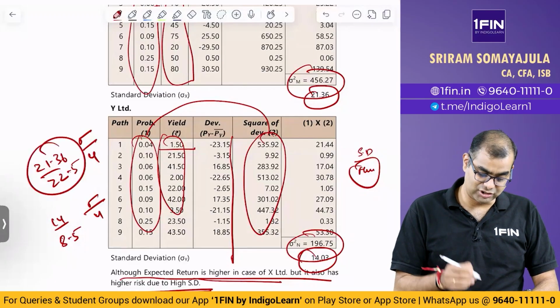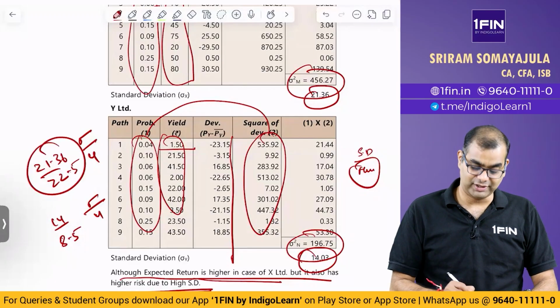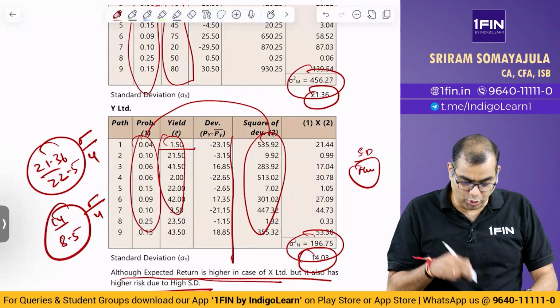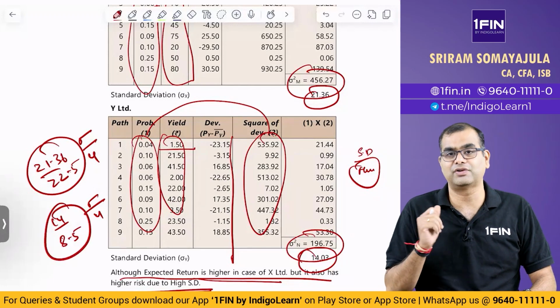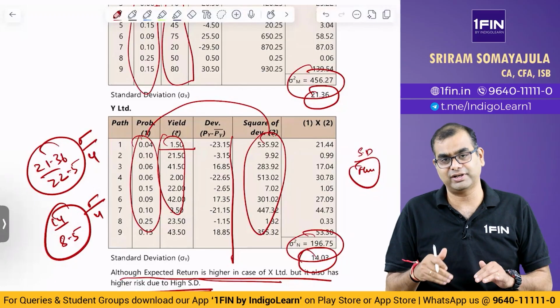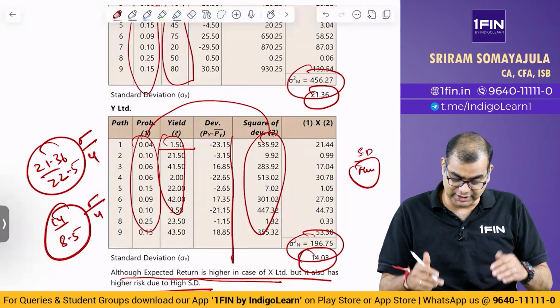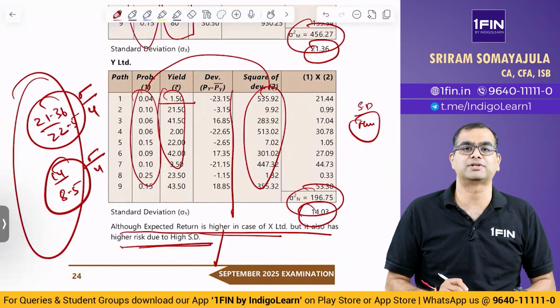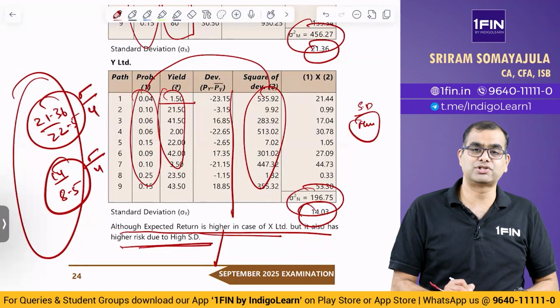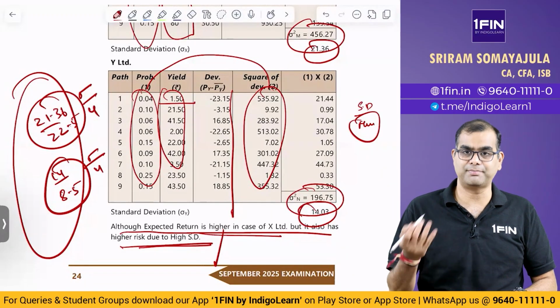If you look at this, actually X has a lower coefficient of variation, whereas Y, even though it is giving a lower mean return of 8.5, has a higher standard deviation of 14. So you can actually use this for the answer. They have not given it in the material, they have not given it in the RTP, but if you ask me, I would not only make this statement, but I would also make this statement on the coefficient of variation. A lower coefficient of variation is better, a higher coefficient of variation is bad.